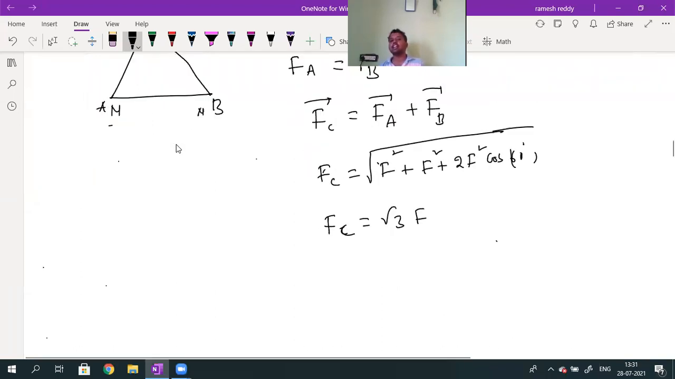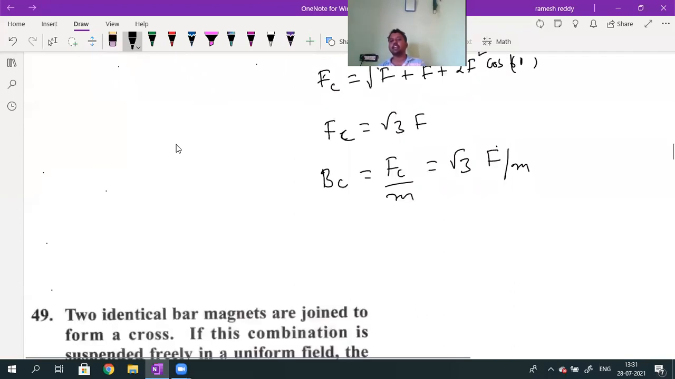They are asking us to calculate the magnetic field induction at C. The magnetic field induction at C is the force acting at C divided by pole strength. The force is root 3 into F, divided by m. So the resultant magnetic field induction, given by Bc, will be root 3 into F by m.